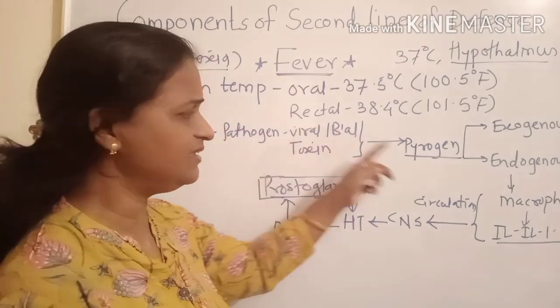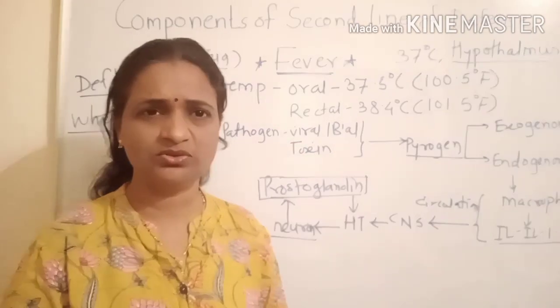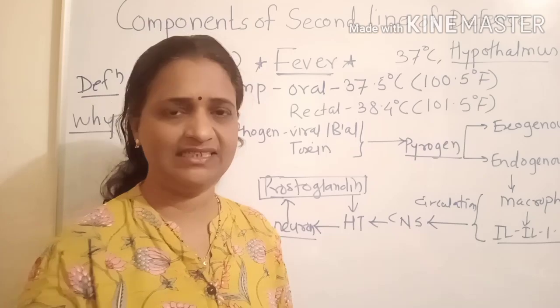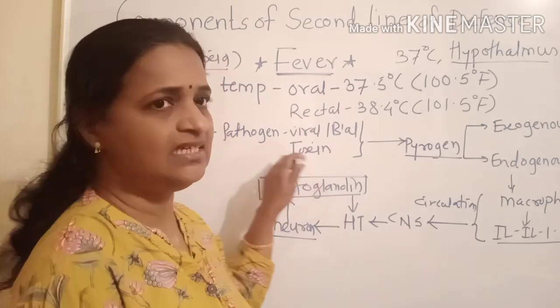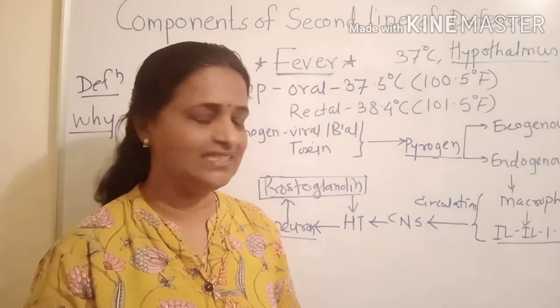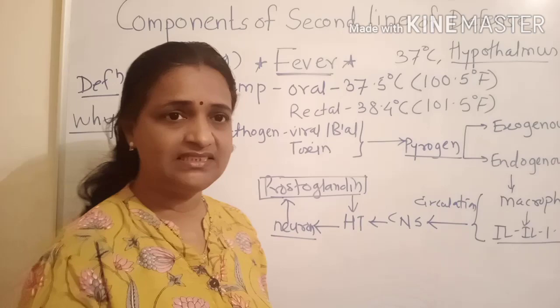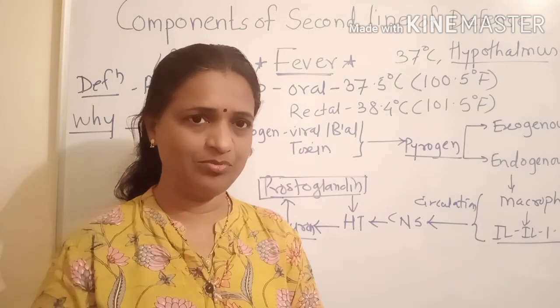So that is a chain event. Antigen enters into the body. Antigen may be viral. So generally it happens that in case of viral infection and bacterial infection, the first symptom is fever. So when they enter, these pyrogens are secreted. As I told, exogenous and endogenous pyrogens are secreted. They pass through our circulation towards the central nervous system, towards the hypothalamus.